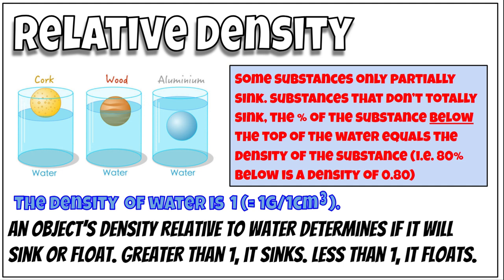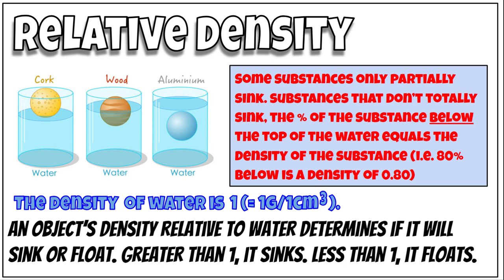If the object's density is greater than one, it's going to sink. If the object's density is less than 1, it floats. And how much less than 1 will determine how much it floats. Some substances only partially sink. For substances that don't totally sink, the percentage of the substance below the top of the water equals the density of the substance. So 80% below the level of the top, with just a little bit sticking out, means that the density is